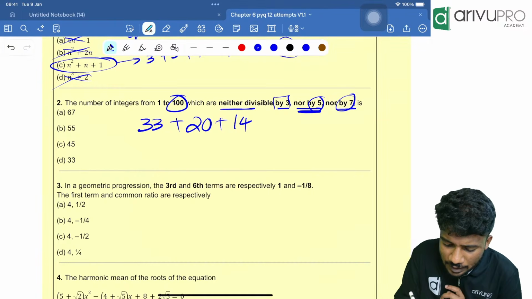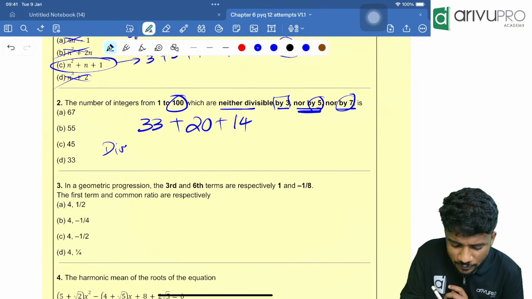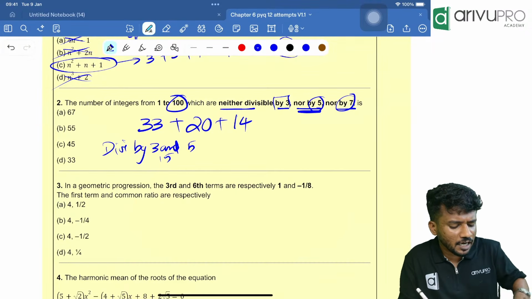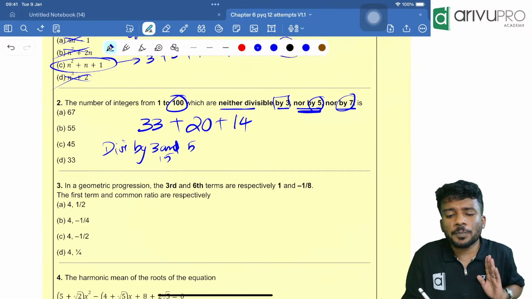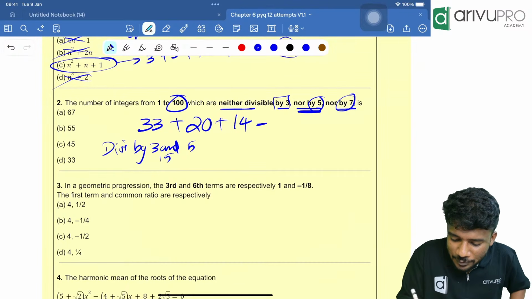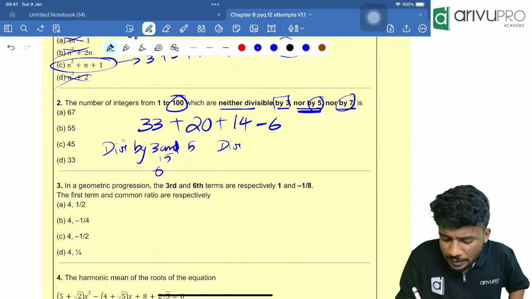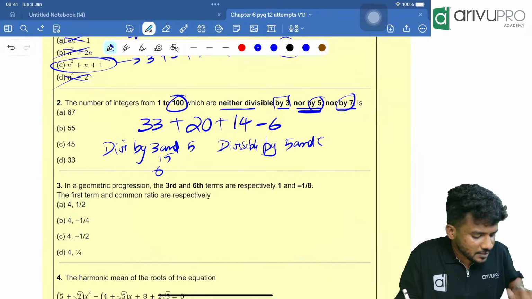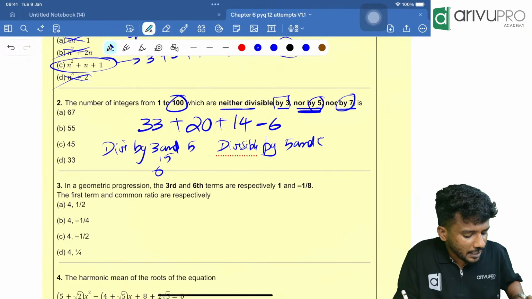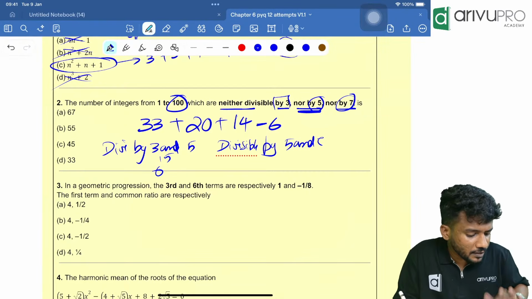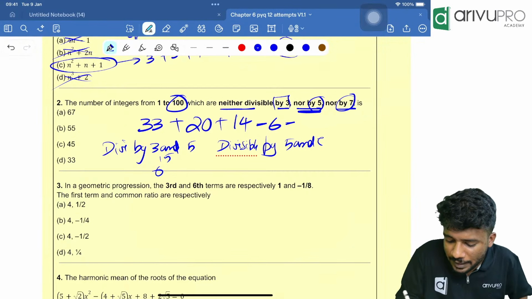Now, we need to take numbers which are divisible by 3 and 5. 3 and 5 means divisible by 15. How many numbers are divisible by 15? 100 divided by 15 is 6.66. That means you need to reduce 6. Then divisible by 5 and 7. 5 into 7 is 35. That is 100 divided by 35. That is 2.85. That means you can minus 2.